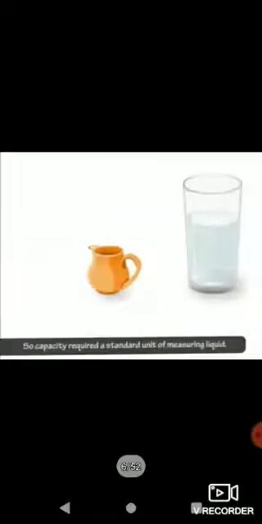We use cups, glasses, tanks to measure liquid. Let me study the standard units of capacity. But the sizes of cups and glasses differ from one another. If we take a cup and a glass, or a drum and a tank, they are not alike, they are different. So, capacity requires a standard unit to measure liquid.